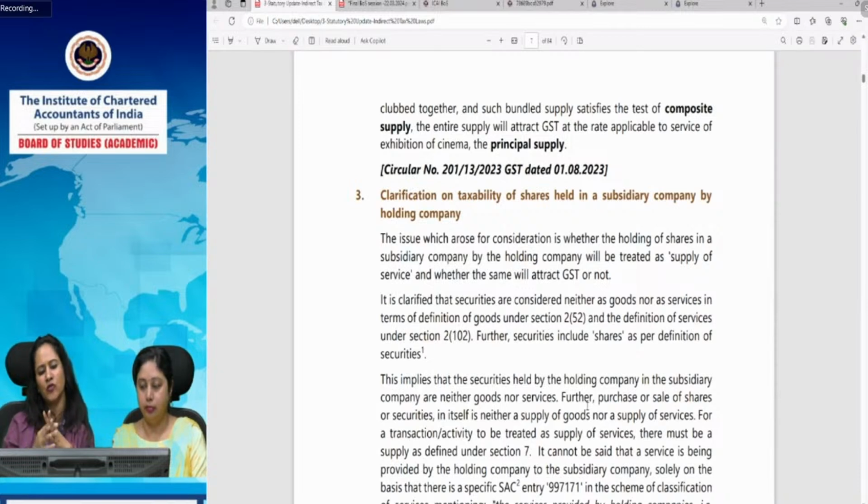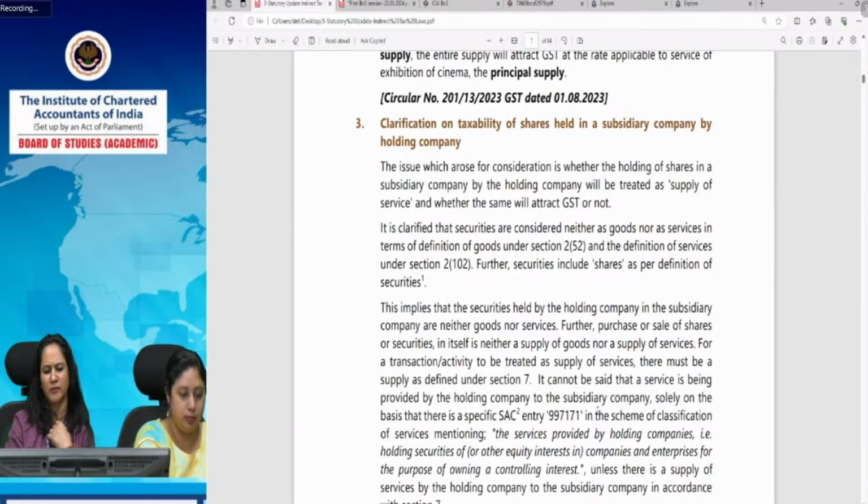And one thing to note here is that service is being provided by the holding company to the subsidiary company, but there exists a SAC entry. SAC stands for Service Accounting Code. There is a specific entry in the classification of services, but services provided by the holding company to this and this.